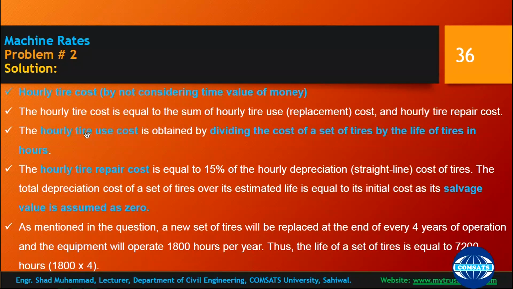So the second part is hourly tire cost. By not considering the time value of money, you need not incorporate the tax value. So hourly tire cost is equal to the sum of hourly tire use replacement cost and tire repair cost.